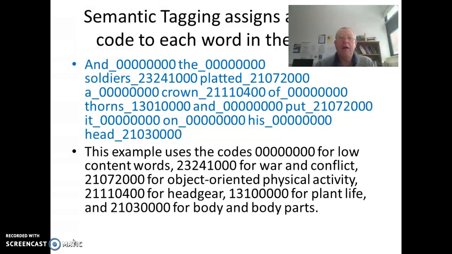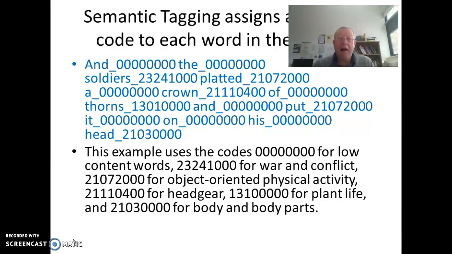Semantic tagging assigns a meaning code to each word in the corpus. So here the raw text comes from the New Testament. And the soldiers plaited a crown of thorns and put it on his head. This example uses the code's 8 zeros for low content words.